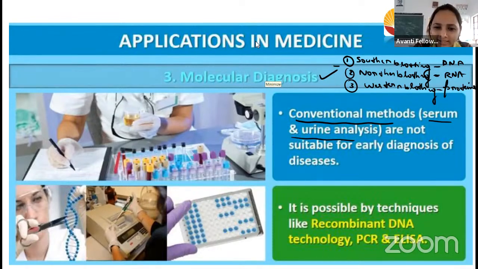Okay. So hi, how are you all? Let us start. I think you know what Southern blotting, Northern blotting and Western blotting are. Can you tell me which is the diagnosis process for AIDS? I just want an answer from you, whether you know or not. Interact with me. This is the diagnosis process.